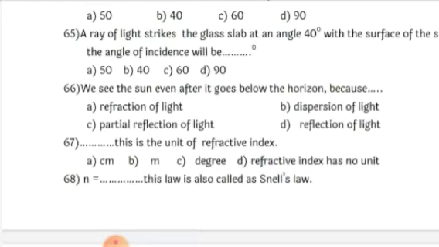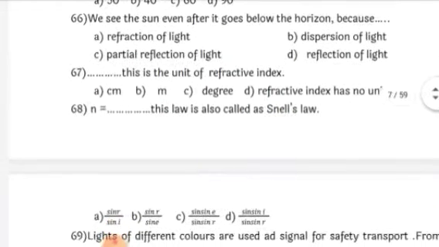So the correct answer is refraction of light, because the light passes from space, that is vacuum, when there is no air, to air, which is a denser medium as compared to vacuum. Space is a vacuum. So when it travels from a rarer medium to a denser medium, it bends towards the normal, and therefore this property is nothing but the refraction of the light. So the correct option is refraction of light, that is A again.